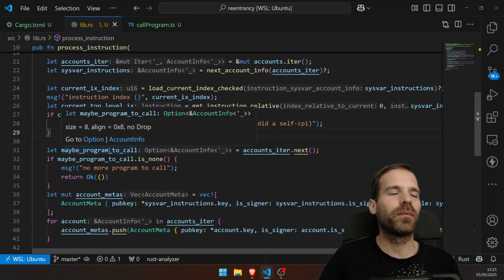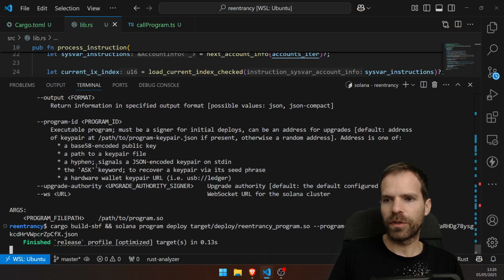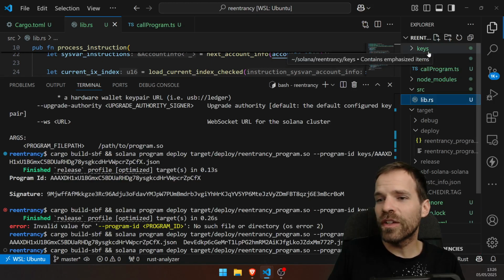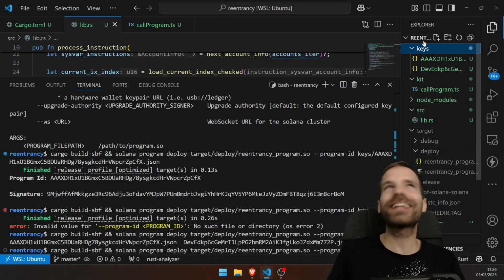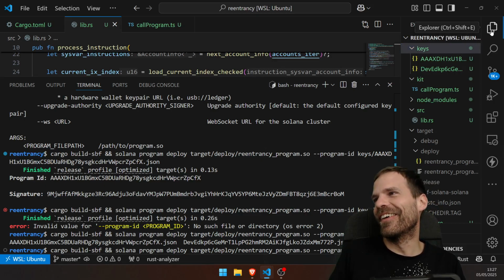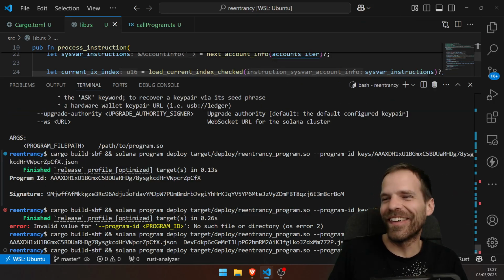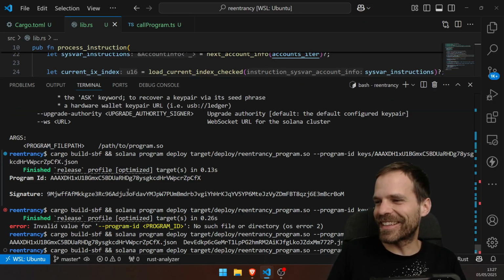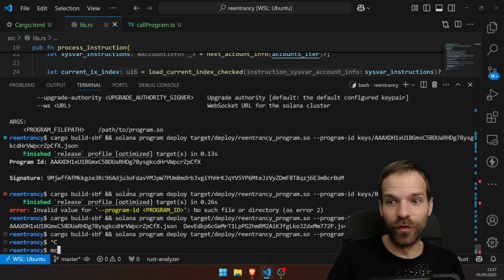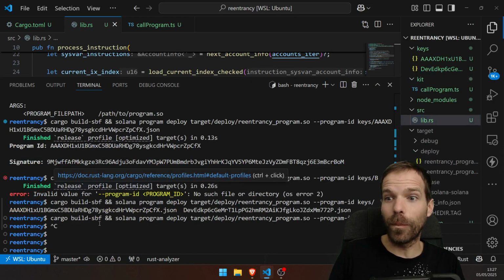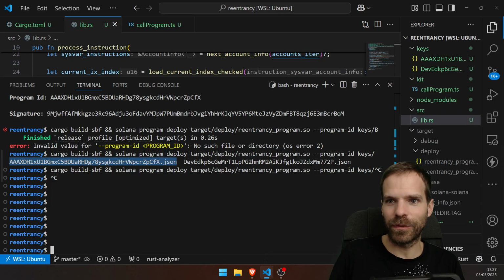Damn, now I need to deploy that to all the 3 programs. Deploy it to A. Oh, did I move it? No, I made a mistake. What I did is I moved the keys instead of copying them, such that I still have it like I did with the A. So the A I can still do.